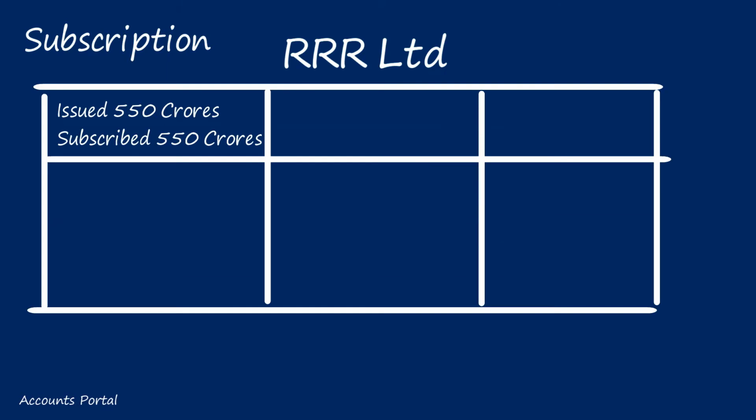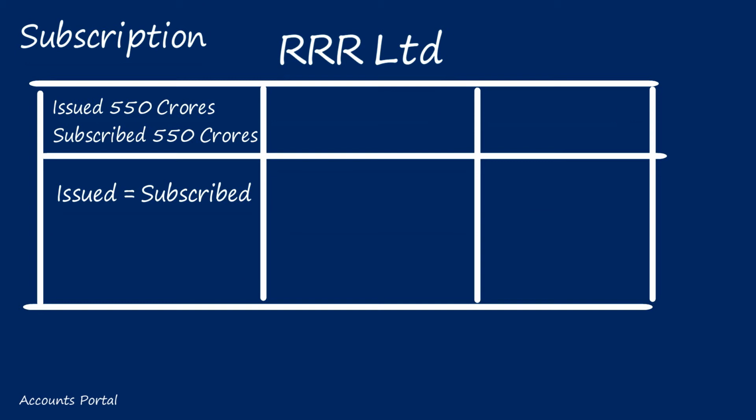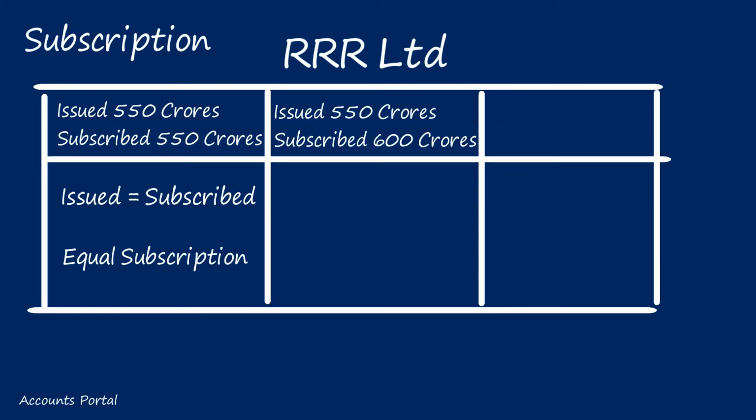R Limited issued 550 crore shares of rupees 10 each. General public also subscribed for 550 crore shares. Is this a possible situation or not? Yes, it is rare, but it is possible. Issued 550 crores, subscribed 550 crores. When the number of subscribed shares equals the number of issued shares, this is known as equal subscription.